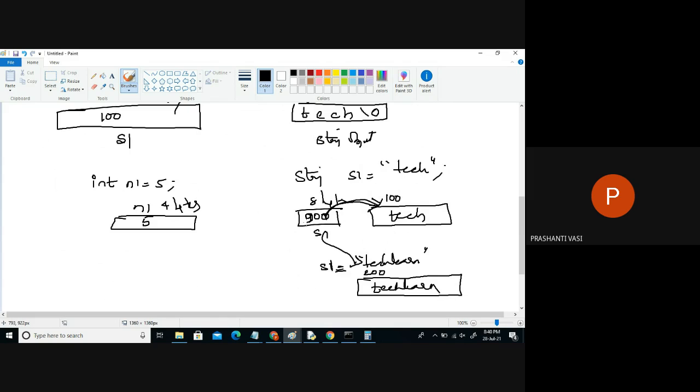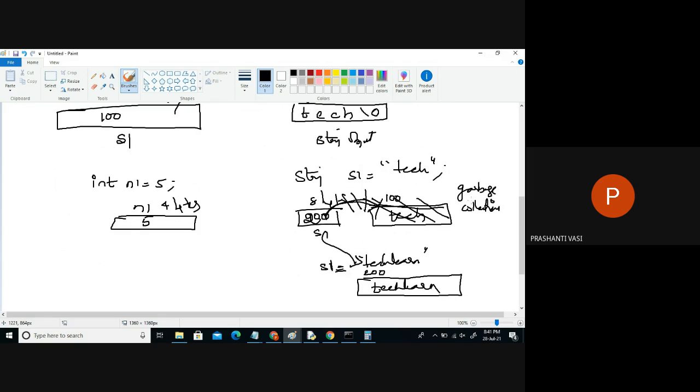Now it is pointing to 200. So what about the old link? It's already broken. And when the link to an object is broken, the object is immediately destroyed. That is called garbage collection. Any object in the system that does not have a reference connected to it will immediately get destroyed automatically. This is called automatic memory management in Java.